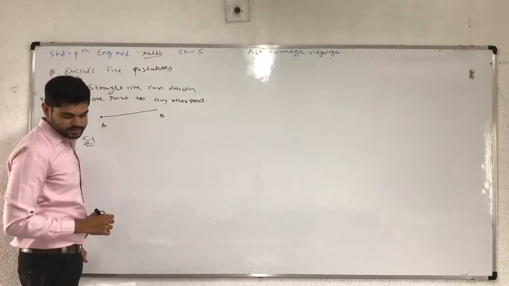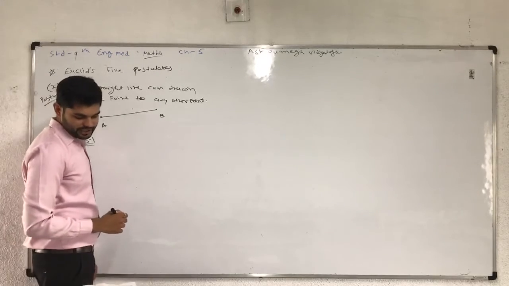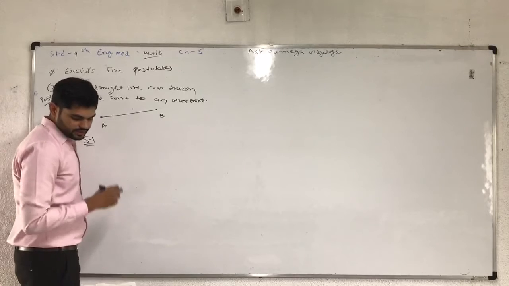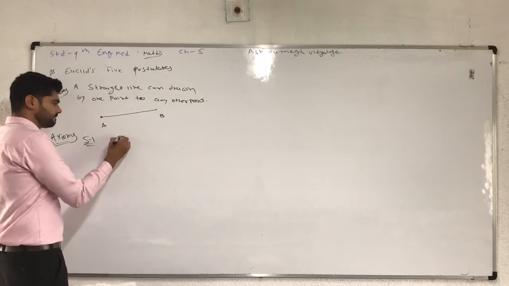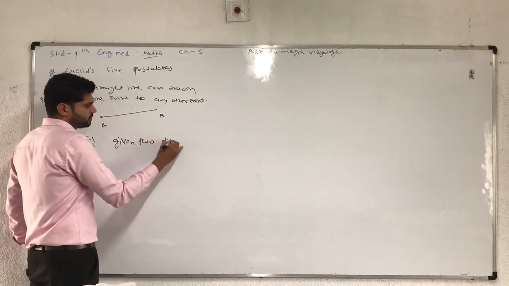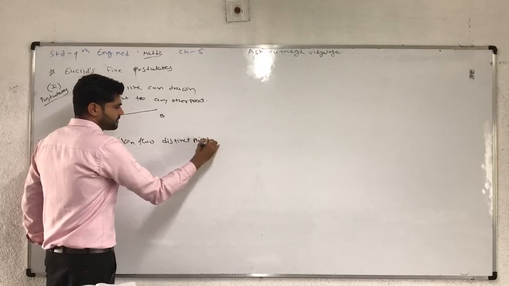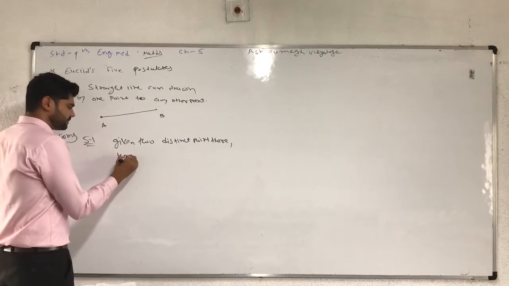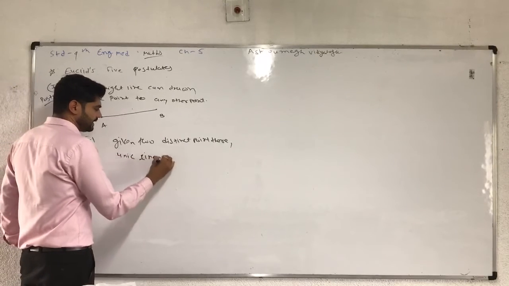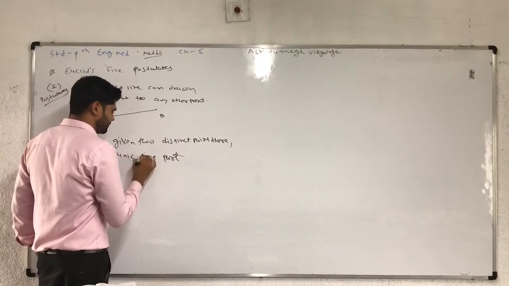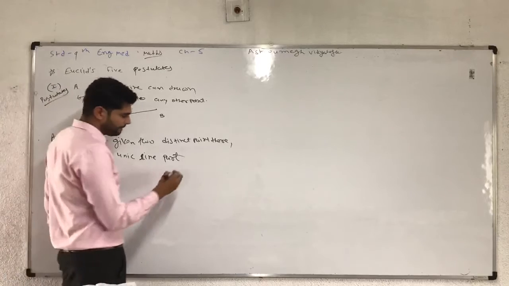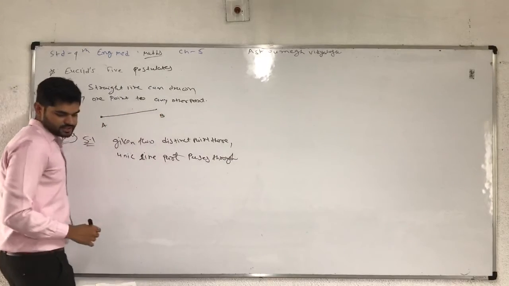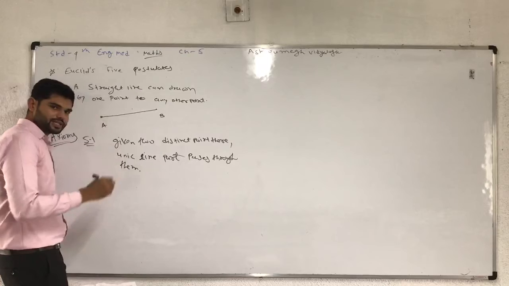Axiom 5.1 means: given two distinct points, there is a unique line that passes through them. So understand it.